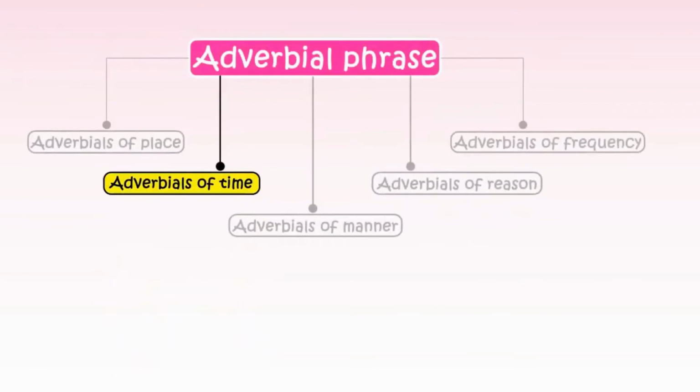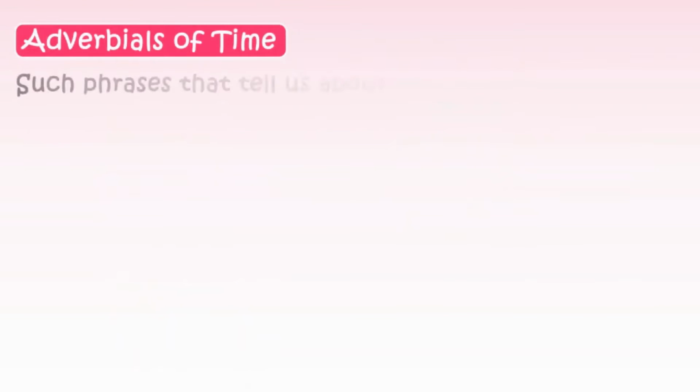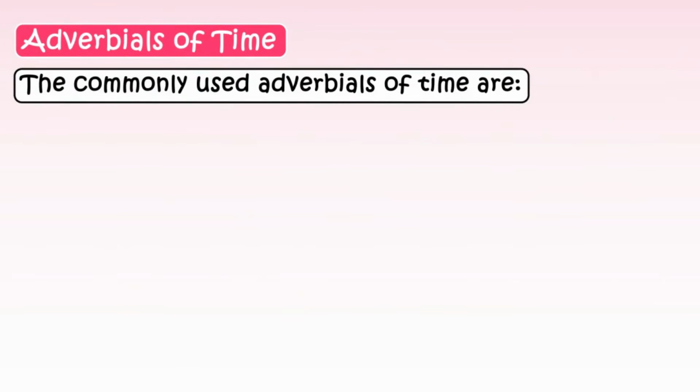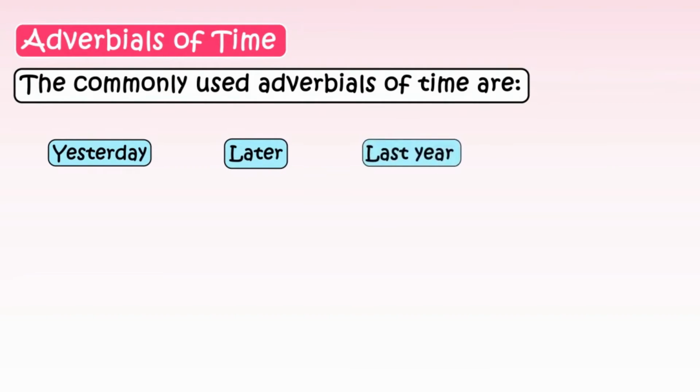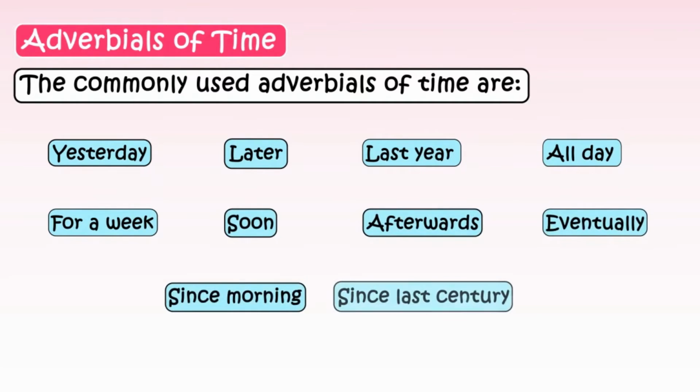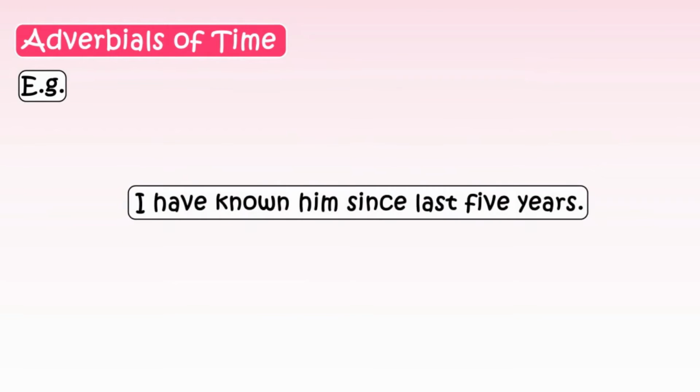Next up, we have adverbials of time. Such phrases tell us about the time of the action. The commonly used adverbials of time are yesterday, later, last year, all day, for a week, soon, afterwards, eventually, since morning, since last century, and many, many more. Let's take this sentence as our first example.